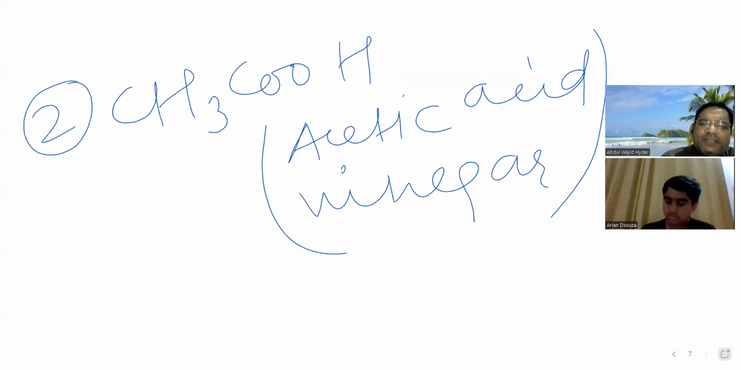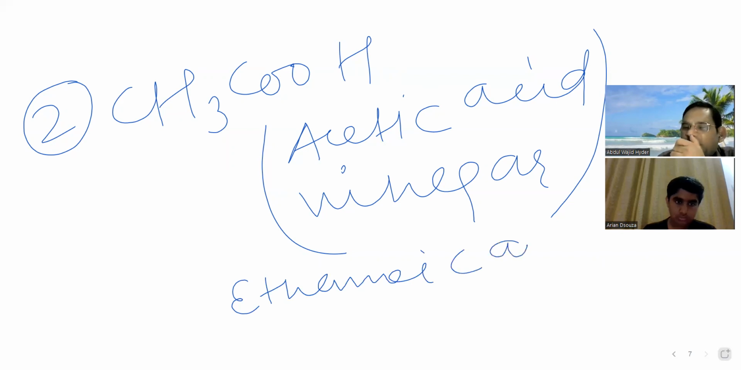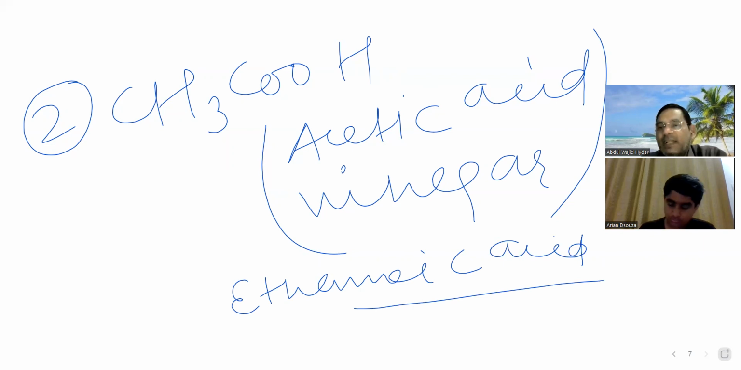What was its IUPAC name? Ethanoic acid. This was the second organic compound which was synthesized in the lab. It was acetic acid, vinegar.